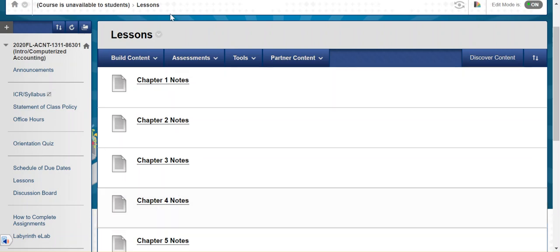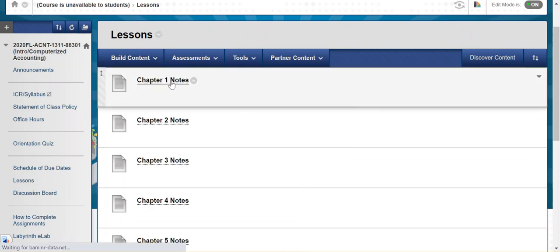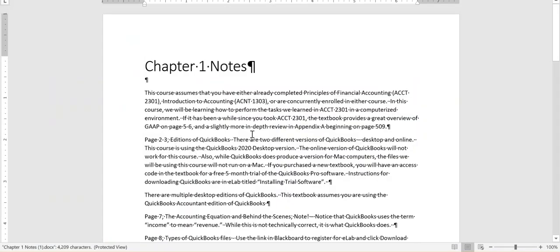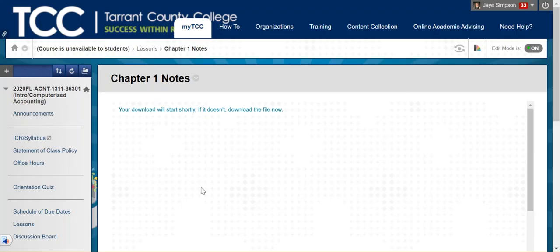So you can see if you go along through the textbook, I give you a page number and say, hey, looking at this page, we're page 2 to 3, here's some explanation. So things that I would say to you if we were in a regular class face-to-face, I would say, hey, these are the things that I want to point out to you as extra important, or maybe some more explanation, or I'm going to give you tips and tricks. If it's something that I did wrong and got it wrong on the grader, then I want to point it out to you so that you'll be sure to not make those same mistakes.